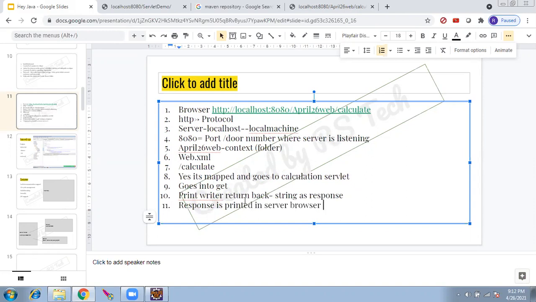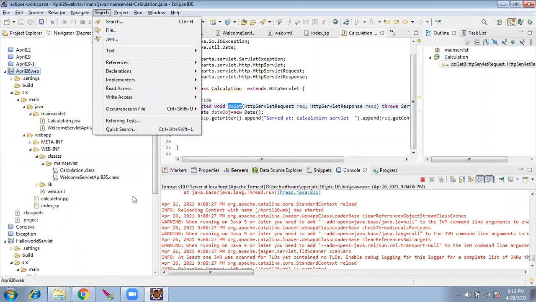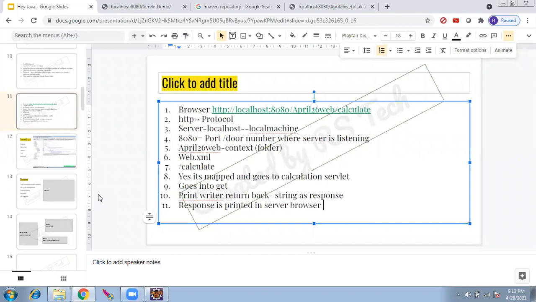Any questions on this? Rajesh, here April 26 web is the one which we created, right? Correct. Which we created in Tomcat. Yes, you created it as a dynamic web project. Okay. Any questions? I'm good, Rajesh. Okay, so we'll stop here for today.